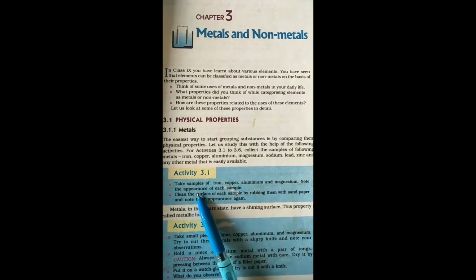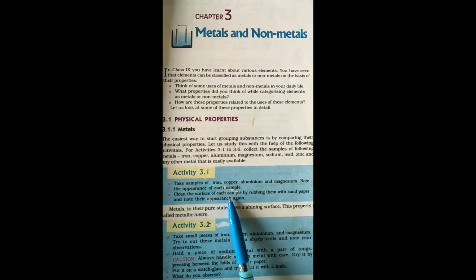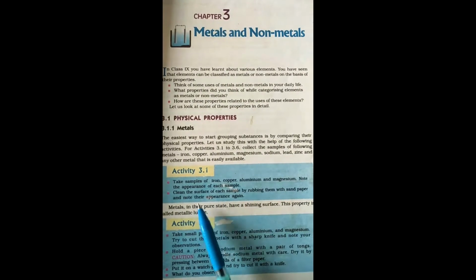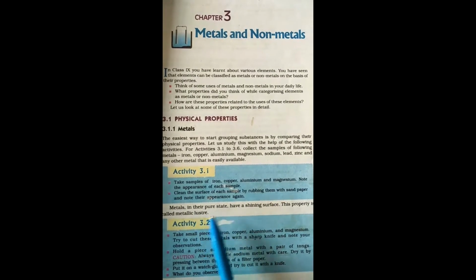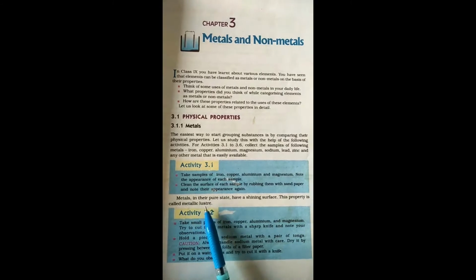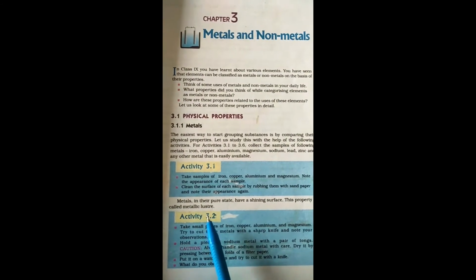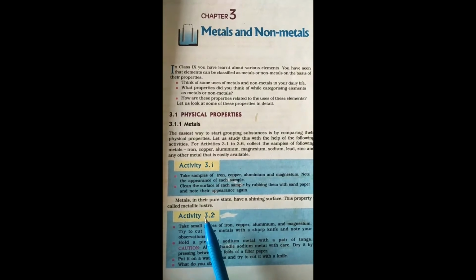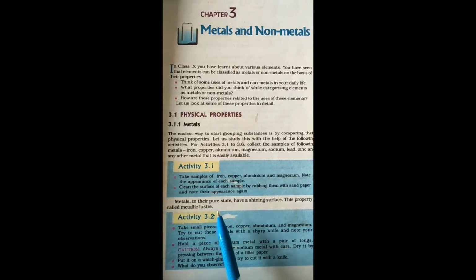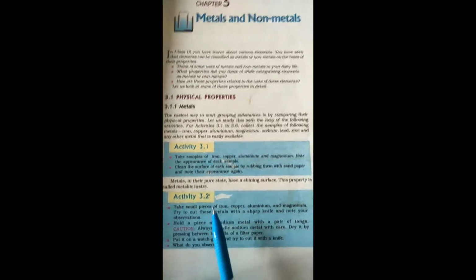You know that metals generally have a shiny appearance. Clean the surface of each sample by rubbing it with sandpaper and note the appearance again. Metals in pure state have a shining surface, and this property is called metallic luster. This is one of the properties of metals, in which they shine when rubbed with sandpaper; this shining appearance is known as metallic luster.